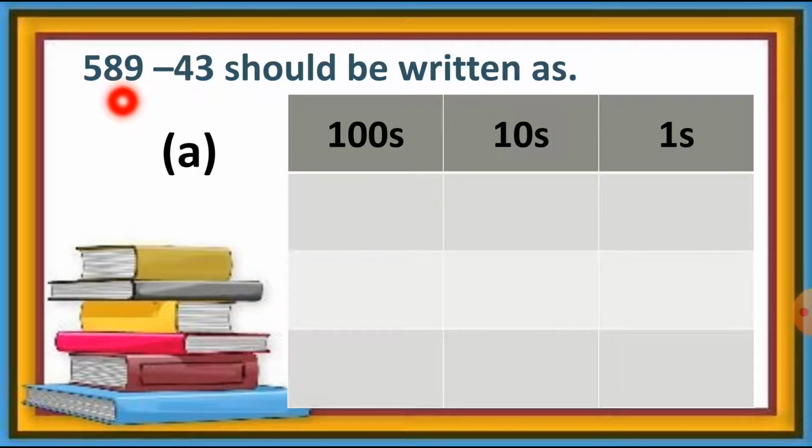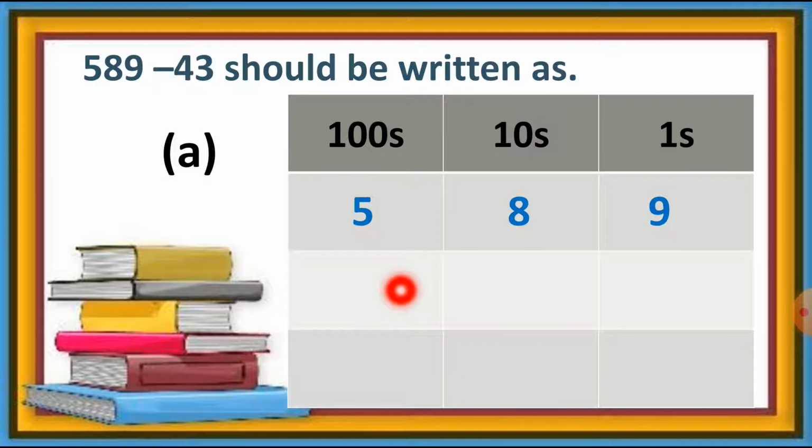We take 589 first. So number 9 is at the ones place, so we can write it down at the ones column this way. Then number 8, which is at the tens column, so we can write number 8 in the tens column this way. And number 5 is at the hundreds place, so we can write number 5 here. So this 589 number is arranged.